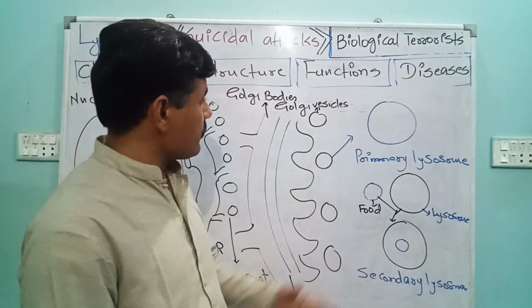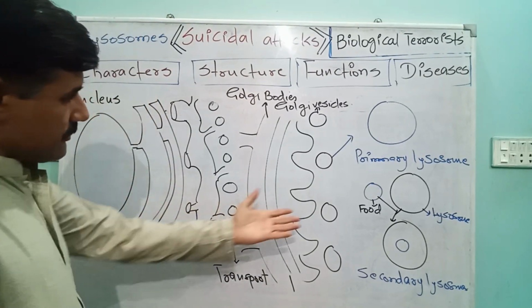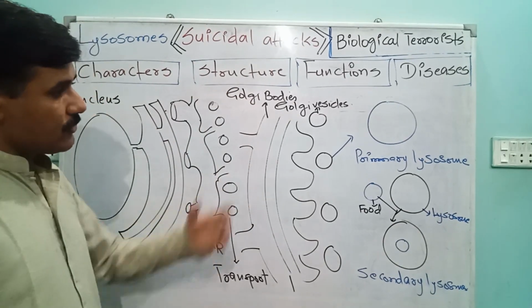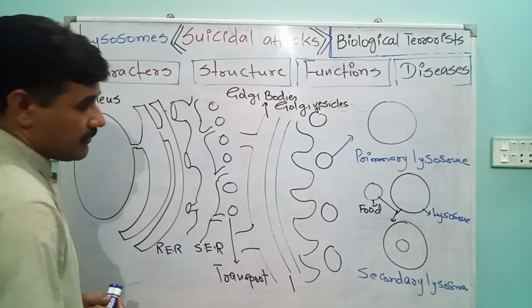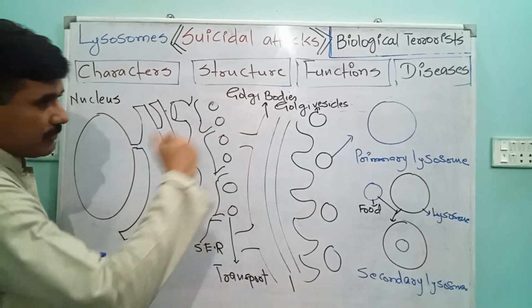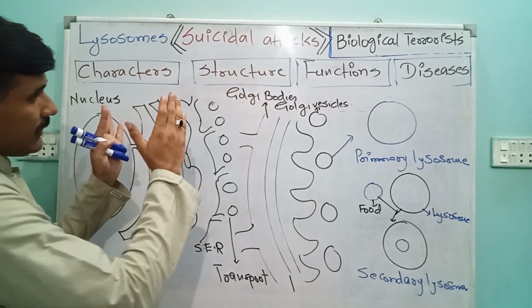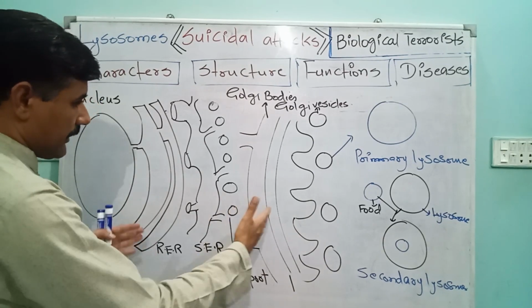So, after the characteristics of lysosomes, if we generally explain the structure of a lysosome, we'll have to explain just the mechanism of how lysosomes are formed. Actually, the synthesis and formation of lysosome is interlinked.